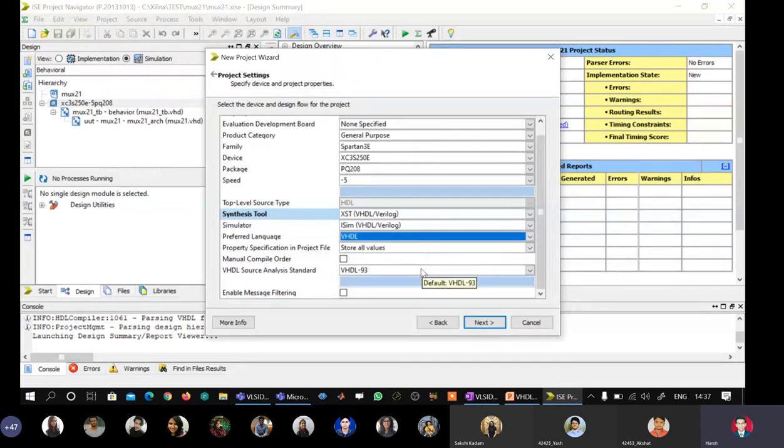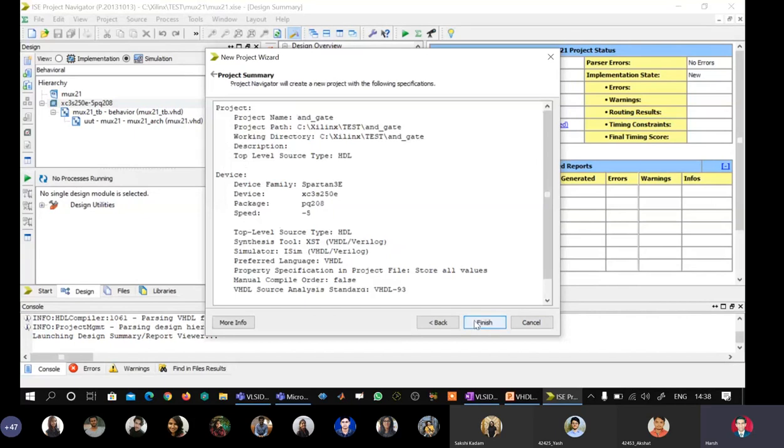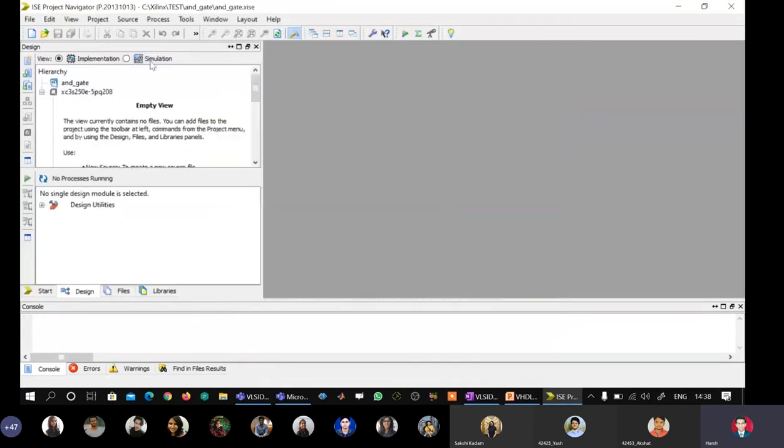And you see here in the introductory session on the history of VHDL, I told that the current versions of VHDL are called VHDL 200X. We are not using that particular version, so please select VHDL 93, and everything else remains the same, and just say next. It gives a summary.